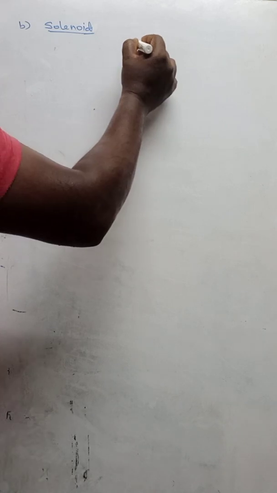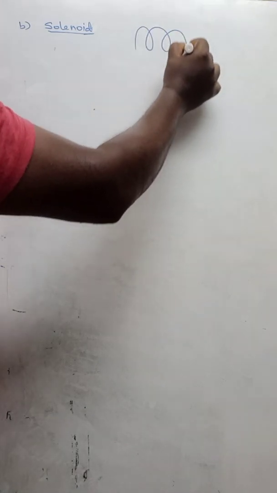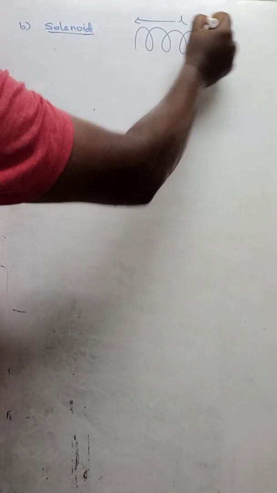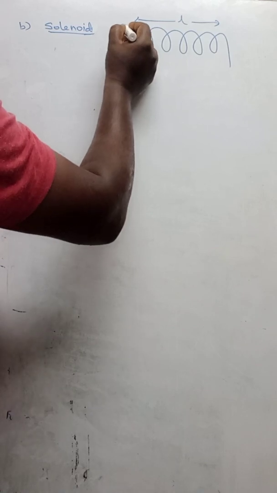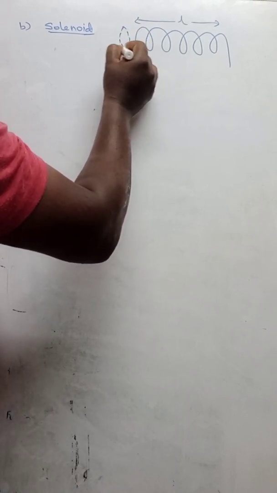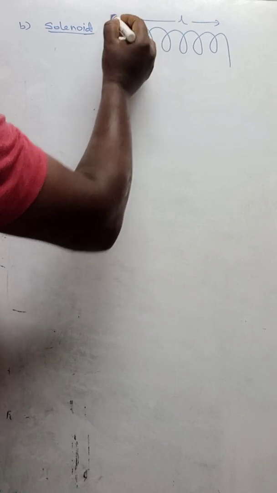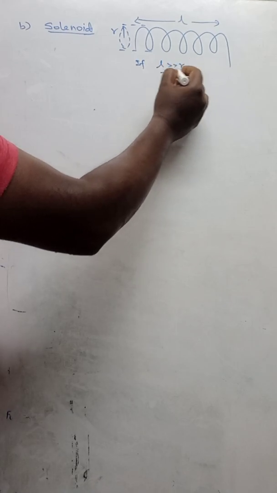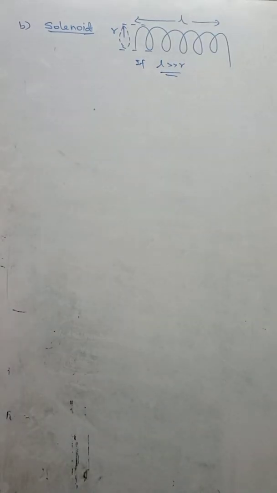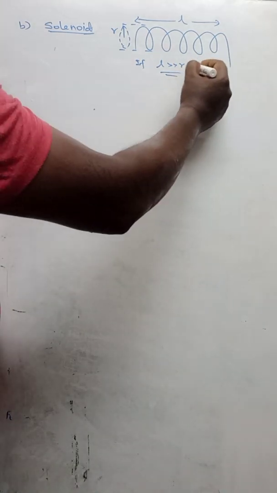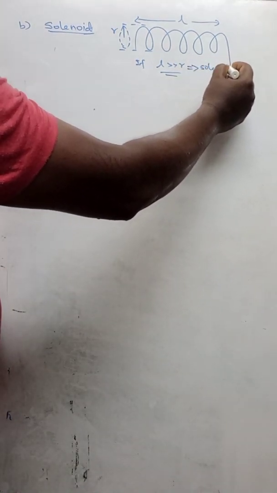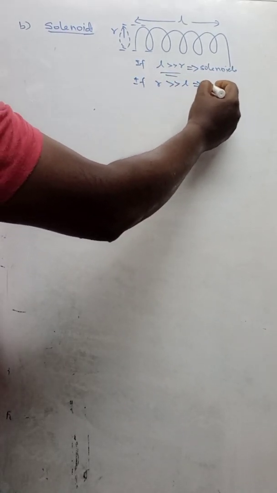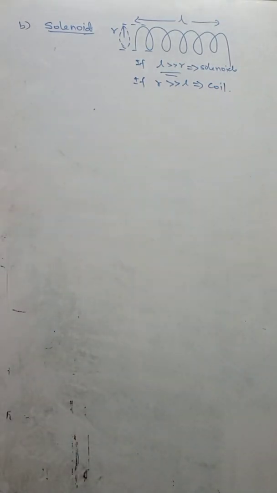See, a solenoid is denoted this way. This is the length of the solenoid, L, and if you take here, this will be the radius R. If L is greater than R, then we can call it a solenoid. If R is greater than L, then we can take it as a coil. That is the main difference between the solenoid and coil.